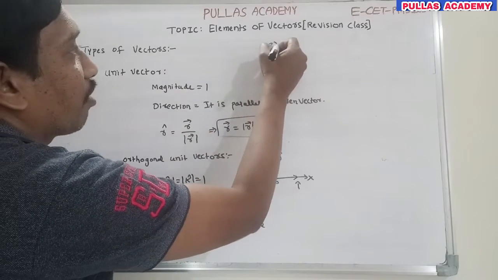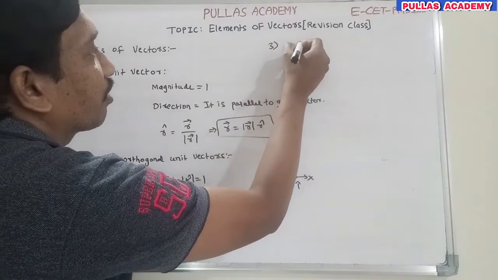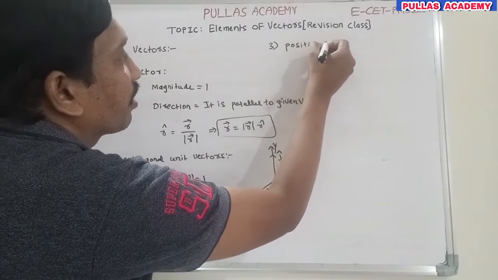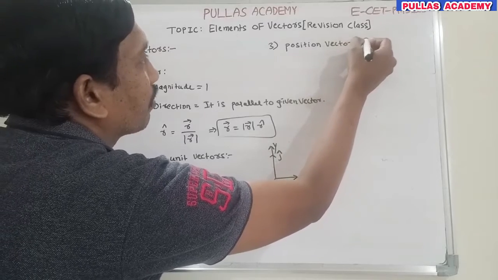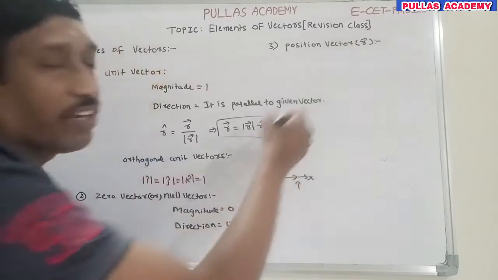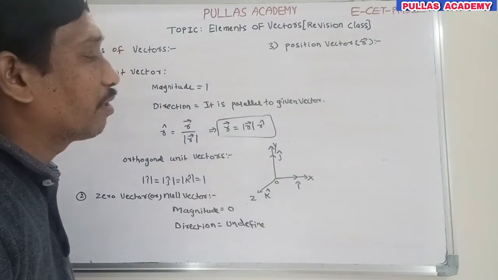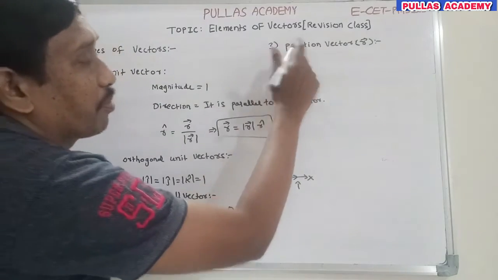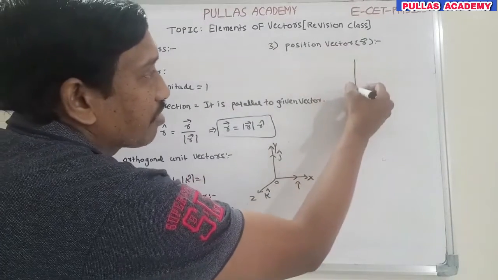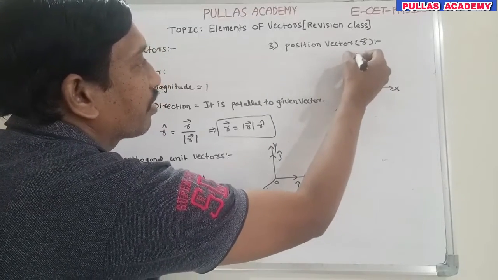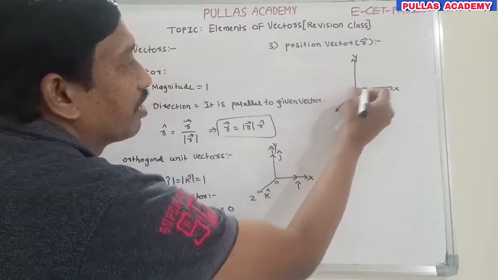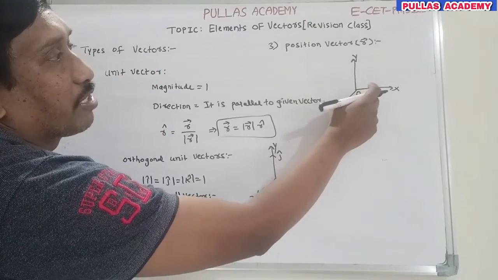The next, third type is the position vector. What is a position vector? A vector that represents the position of a given point from a respected point, or from the origin, is called a position vector. For example, the origin is a known position, in the xy plane or in xyz space.